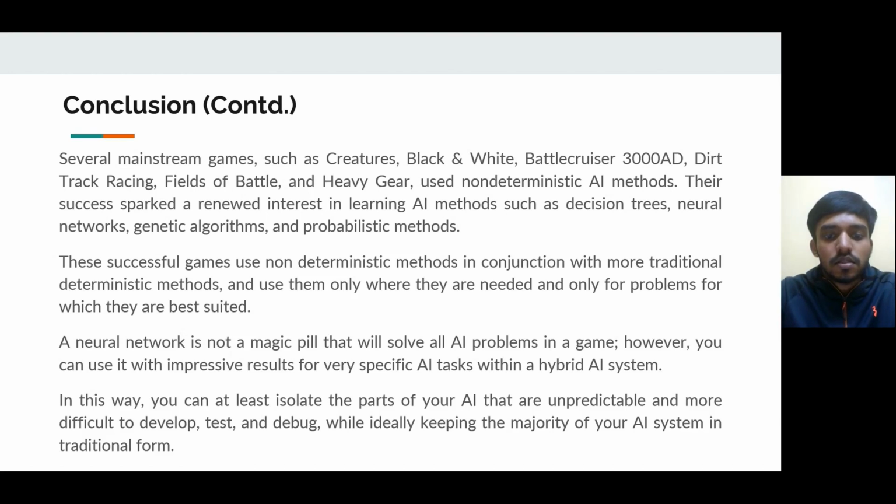Several games such as Creatures, Black and White, Battle Cruiser, etc. used a non-deterministic method successfully, creating renewed interest in neural networks, genetic algorithms, and probabilistic methods. For practical purposes, they still used a hybrid of non-deterministic and deterministic methods. In this way, you can at least isolate the parts of your AI that are unpredictable and more difficult to develop, test, and debug, while ideally keeping the majority of your AI system in a traditional form.